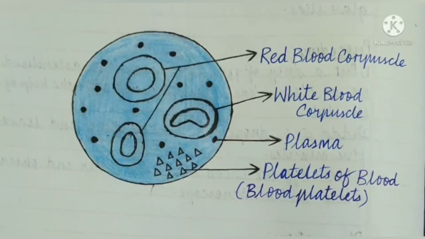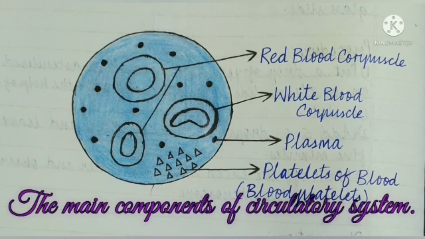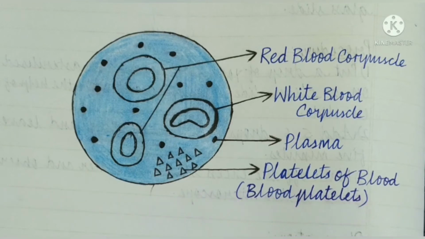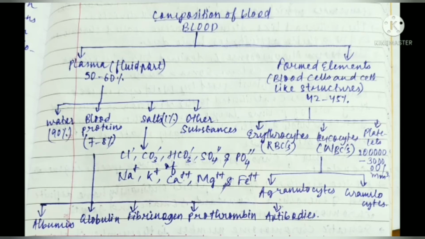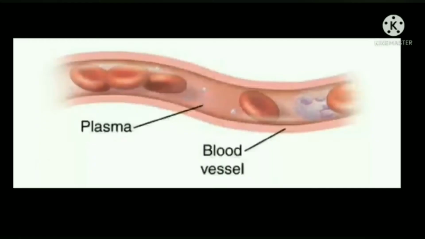Let us now discuss the main components of the circulatory system. Point 1, circulatory medium, which contains blood and lymph. Blood. It is a red colored mobile fluid connective tissue that flows within the blood vessels. An average human adult has about 5.5 liters of blood in the body. It is circulated by the muscular action of the heart. The two main components of blood are plasma and blood corpuscles.